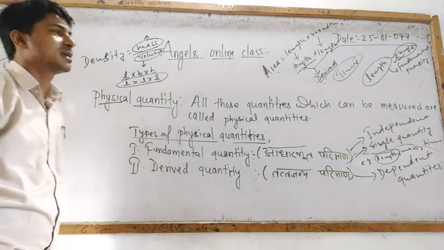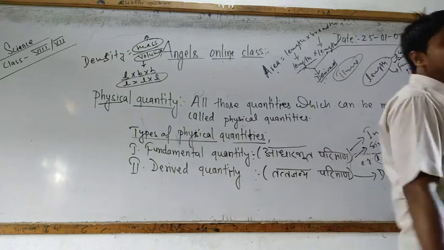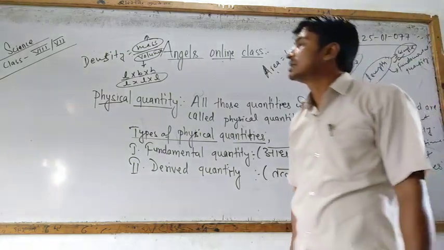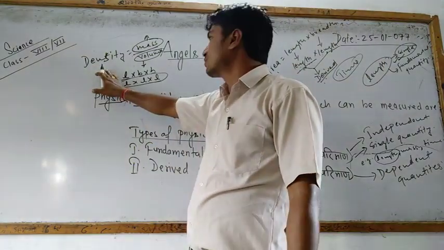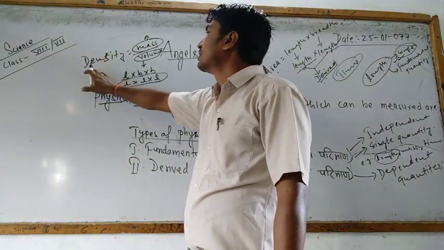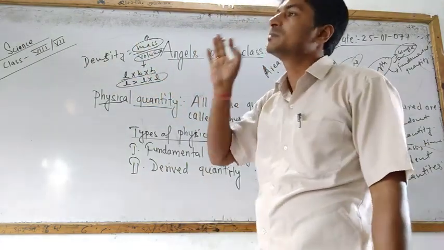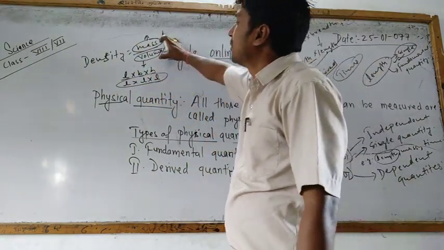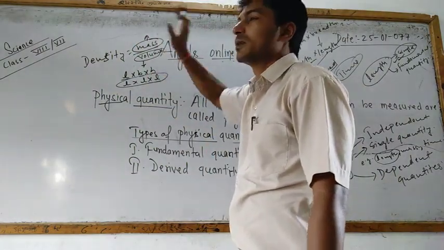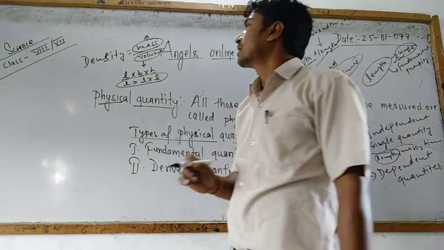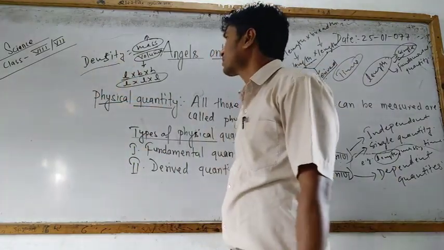So if anyone asks you how density is a derived quantity, we can give the answer like this: the definition of density is mass per unit volume, and this mass depends upon the volume, whereas the volume also depends upon the mass to form the density of any substance.